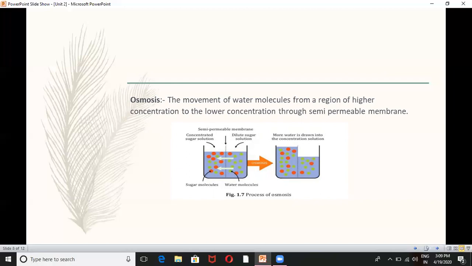One is a dilute sugar solution and one is a concentrated sugar solution. That means water molecules are moving from the higher region to the lower region through a semi-permeable membrane. So these are the two processes related with transportation.